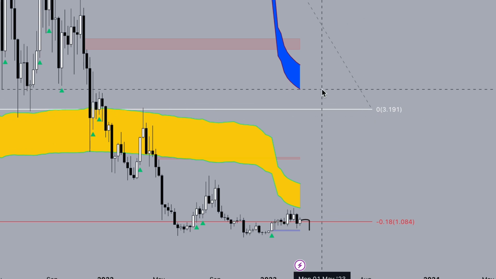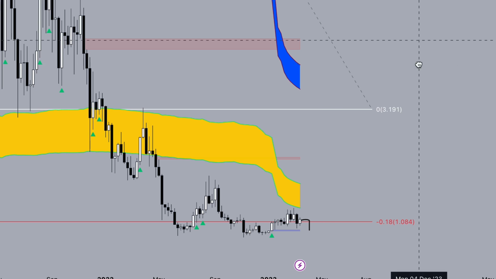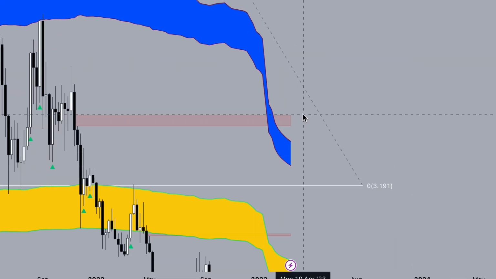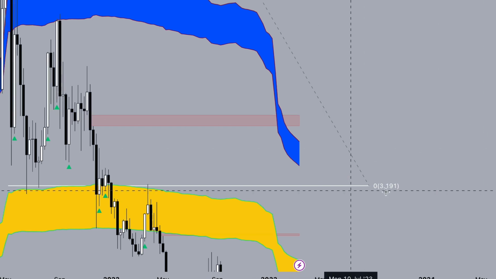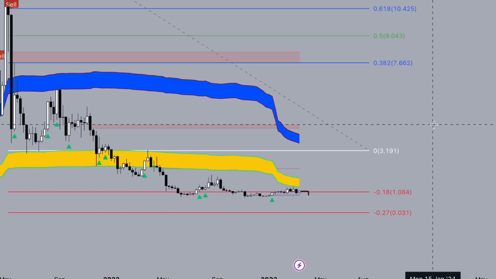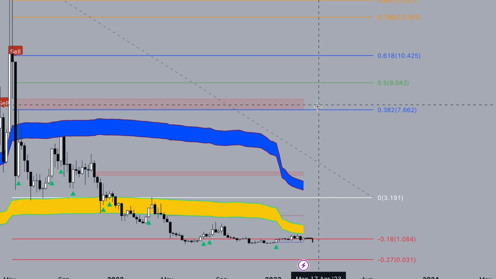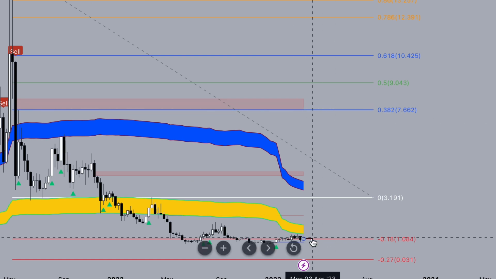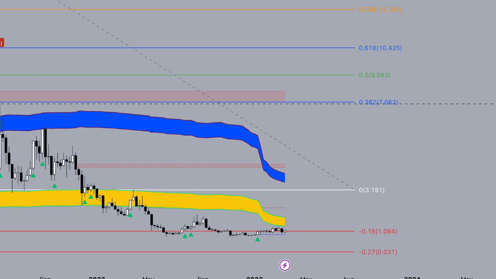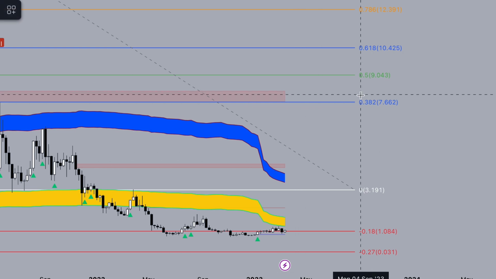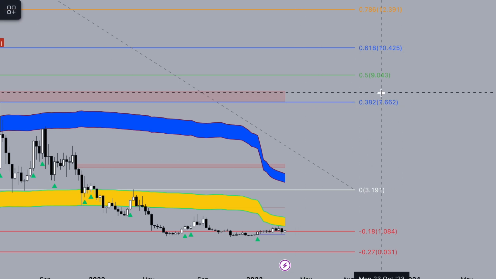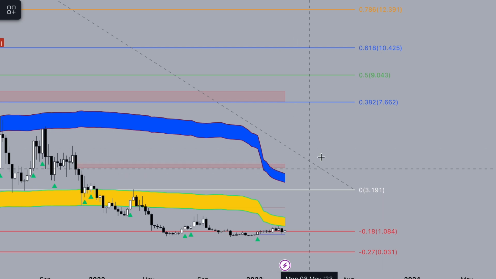At this range is also the take profit line on the CryptoFlight take profit indicator, the exit line at $4.05, and the gap on a weekly time frame at $4.50, just over the zero level. Then the road is open to a correction, just a healthy correction. Maybe this year or maybe 2024 we can see at least a correction to $7.62. It's a minimal target. All these lines are dynamic.